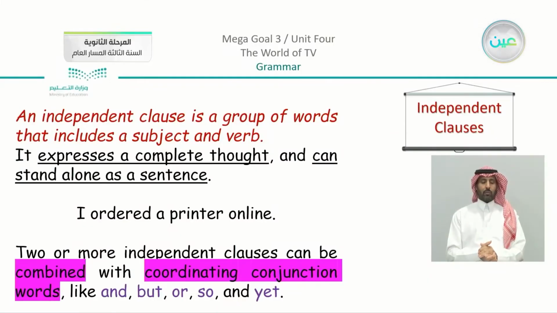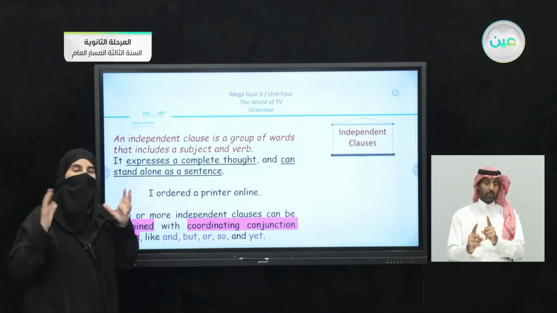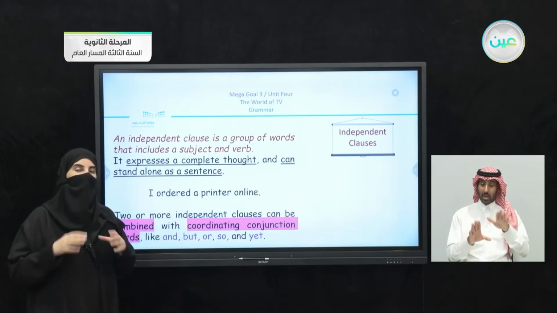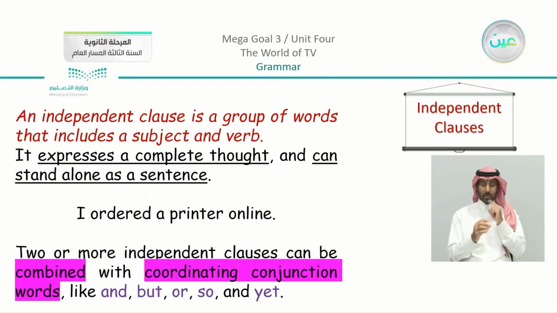Now, just to show you, an independent clause is a group of words that includes a subject and a verb. It expresses a complete thought and can stand alone as a sentence. We have here, "I ordered a printer online." You can see that we have an independent clause. It means that we have a complete idea in it. You understand it completely. Now, two or more independent clauses can be combined with coordinating conjunctions, words like and, but, or, so, and yet.